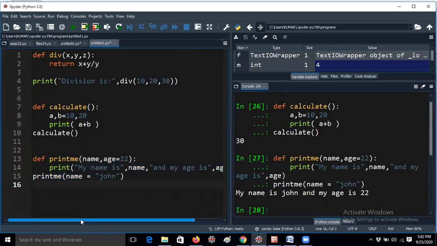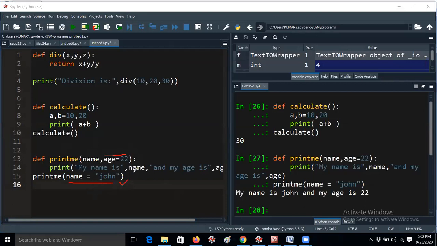So once again I will repeat, guys. One minute, let me take drawing tools, please. Okay, so here name equal to John I am giving. That means you can give the values here also. But here I am giving only one parameter. Here I am giving name comma age equal to 22, an extra parameter. I hope you understand, guys.